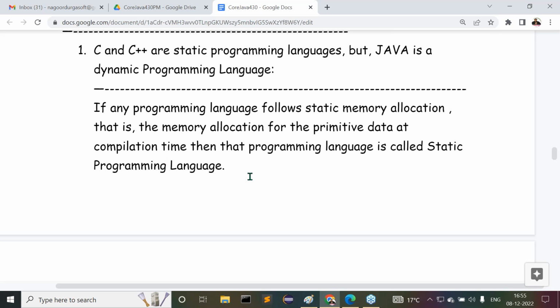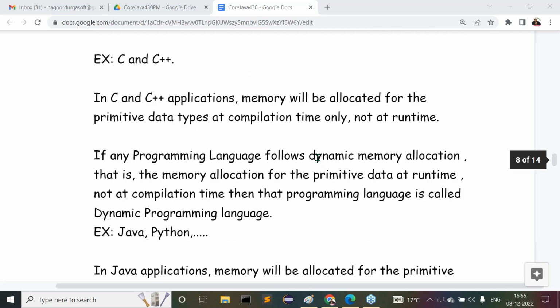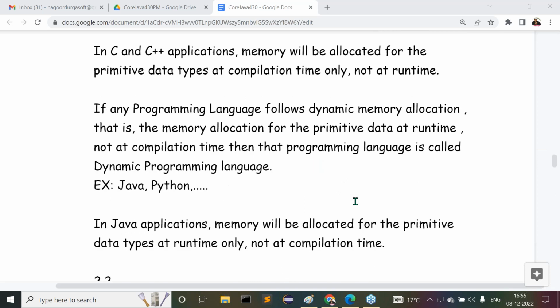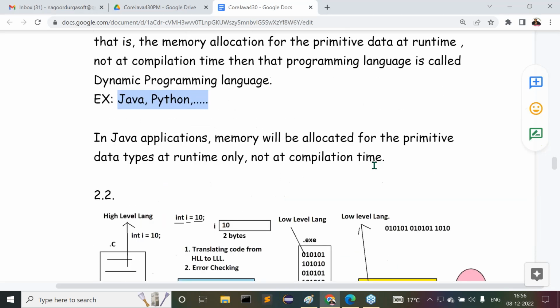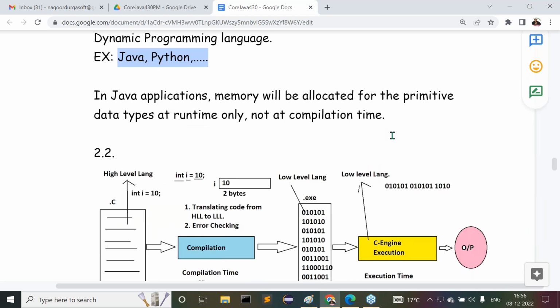All right, sir, leave this one here. Another point is, if any programming language allows memory allocation for the data at runtime, not at compilation time, then that memory allocation is called dynamic memory allocation, and that programming language is a dynamic programming language. The best examples for dynamic programming languages are Java and Python. In Java applications, memory will be allocated for the primitive data types at runtime only, not at compilation time.